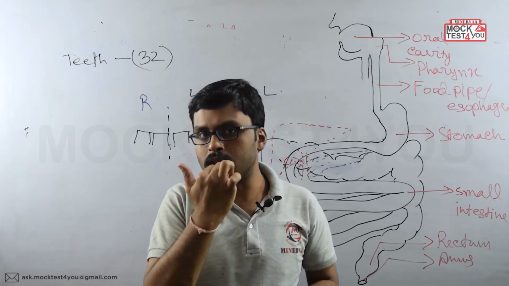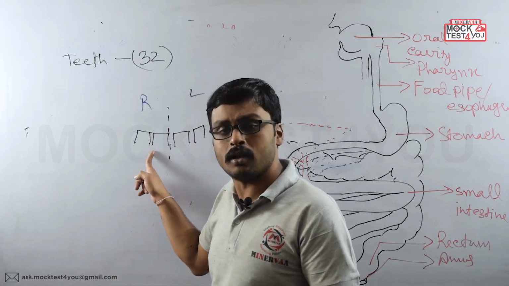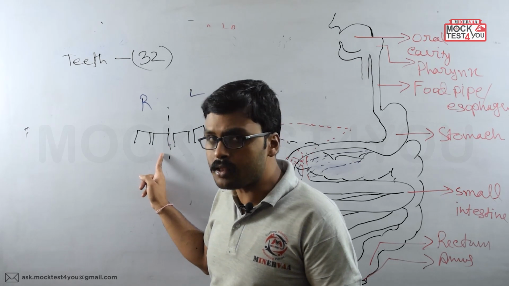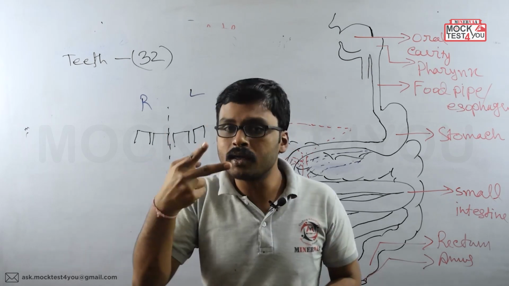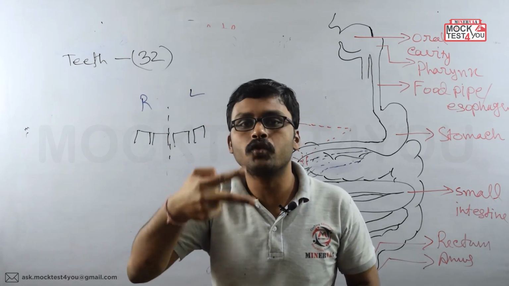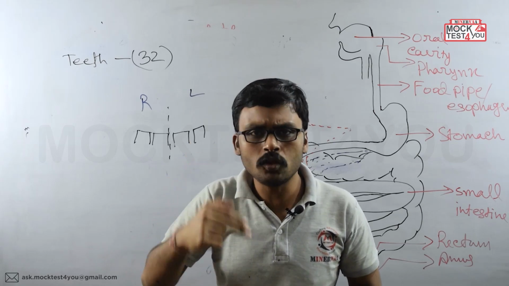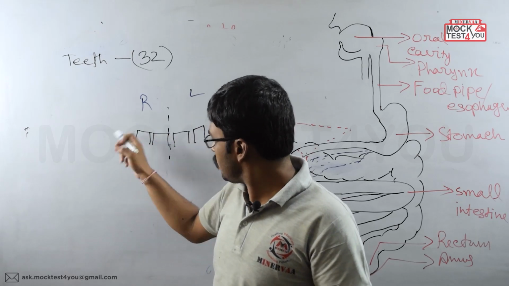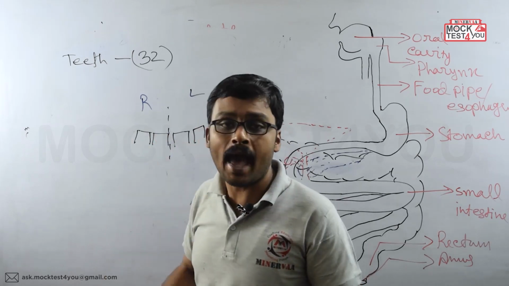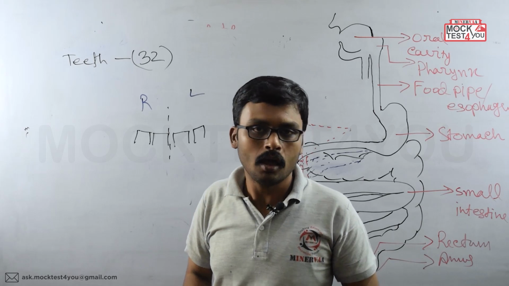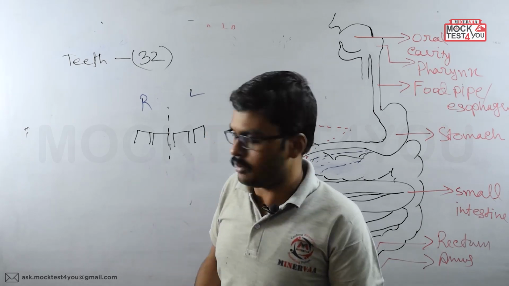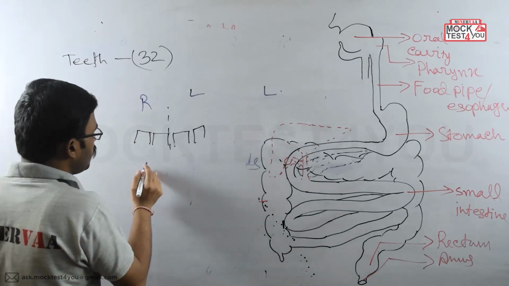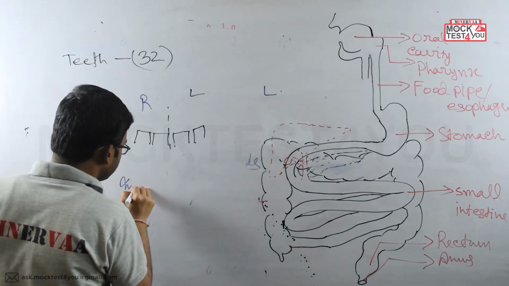And the function of these teeth is to work as the scissor to cut the burger or the bread. Now what is the name of these teeth? These teeth are known as incisors. So this first kind of teeth are known as incisors.